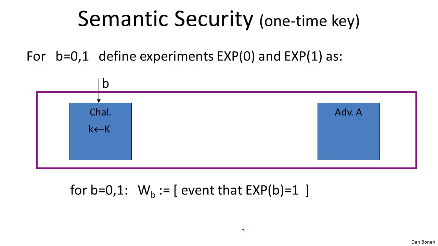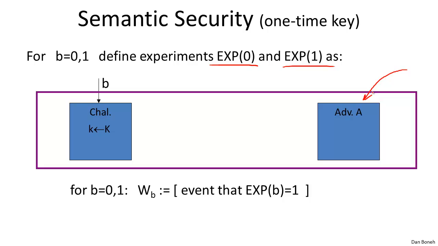And so, again, this is semantic security for a one-time key. In other words, when the attacker is only given one ciphertext. And so the way we define semantic security is by defining two experiments. Okay, we'll define experiment 0 and experiment 1. And more generally, we'll think of these as experiment B, where B can be 0 or 1. Okay, so the way the experiment is defined is as follows. We have an adversary A that's trying to break the system. That's kind of the analog of a statistical test in the world of pseudorandom generators.